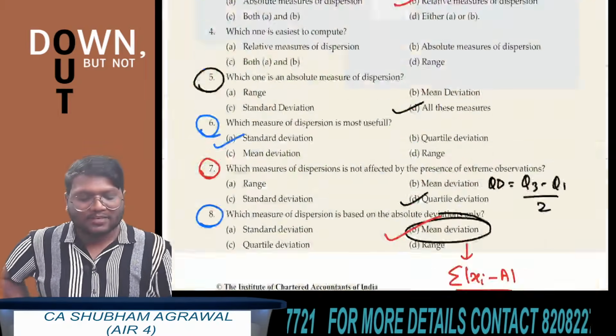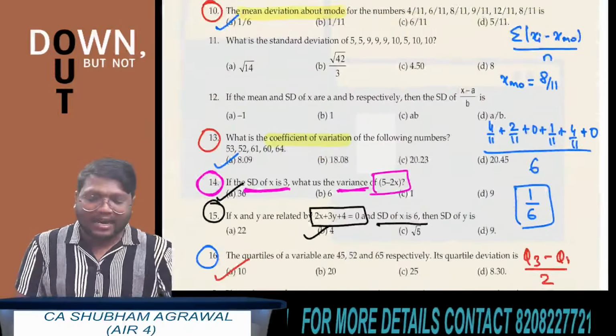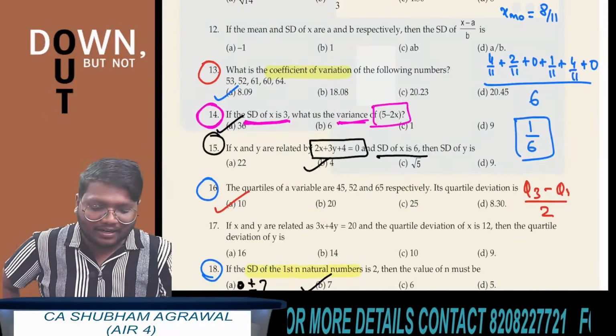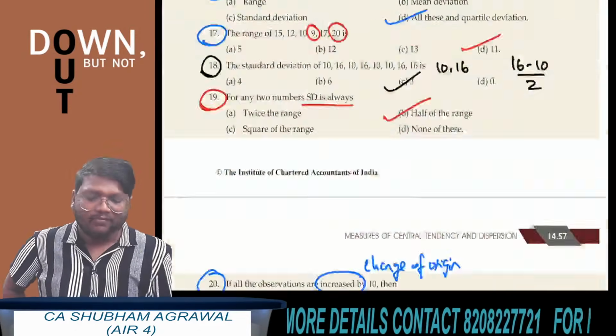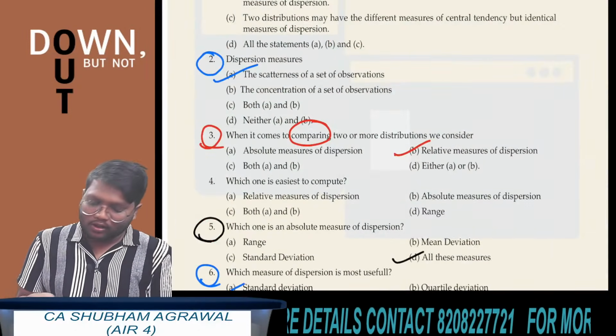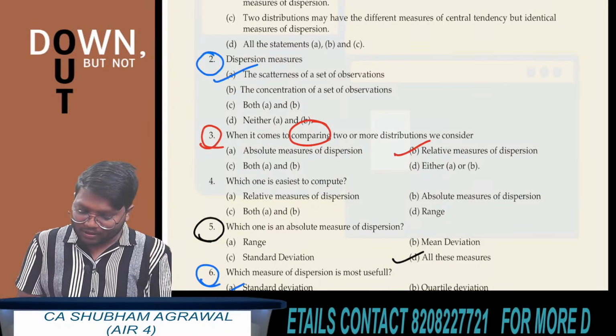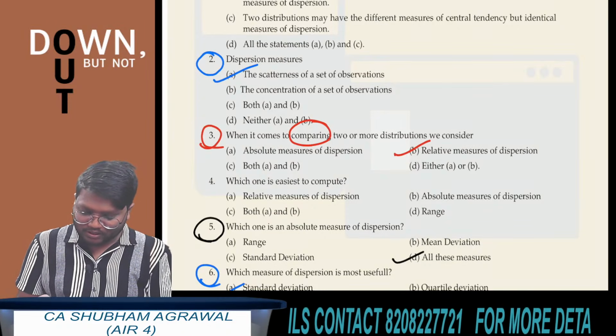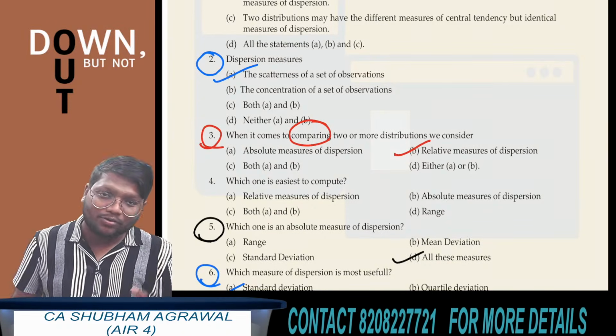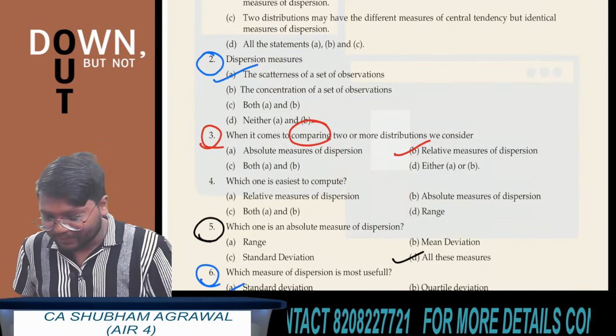So with this we have completed the entire chapter, measures of central tendency and dispersion. We have completed all the questions, all the concepts, and also we have seen most of the questions. Around 80%, 90% of the questions I have taken from set A and set B.